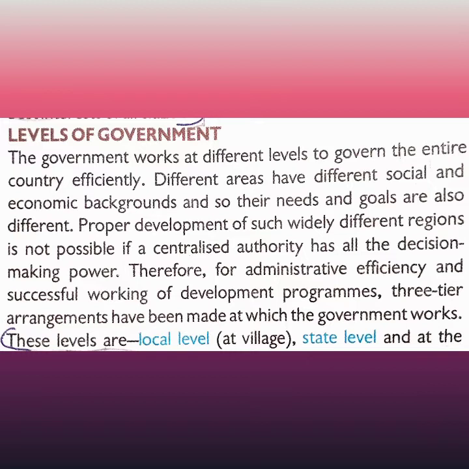So what are the levels? These levels are the local level, at the village; then the state level; and the national level. The local level concerns villages and towns, the state level concerns an entire state, that is UP, West Bengal, Andhra Pradesh, etc., and the national level relates to the entire country.